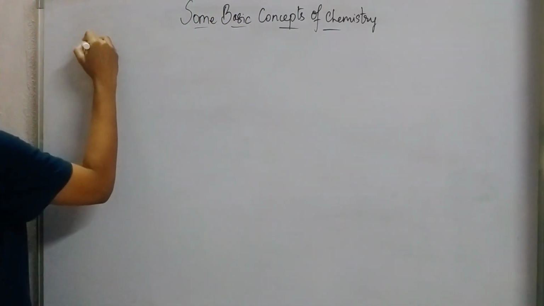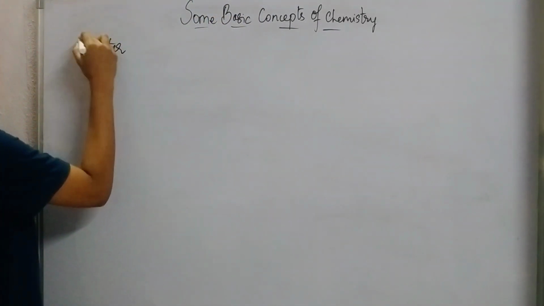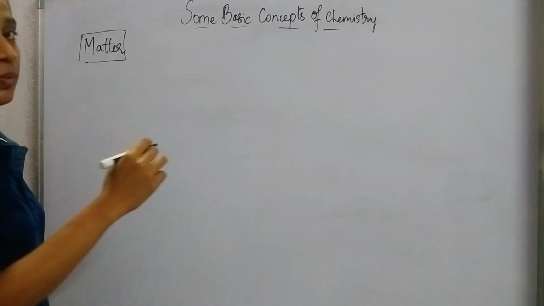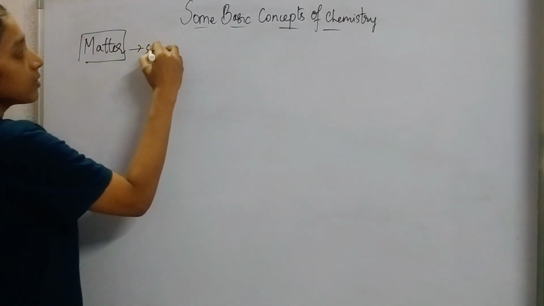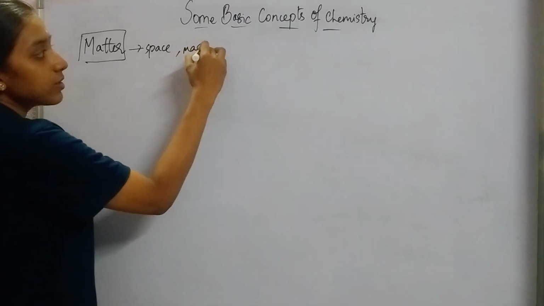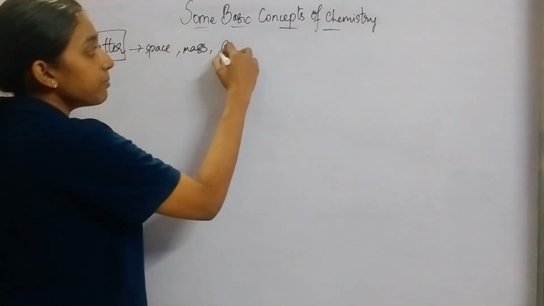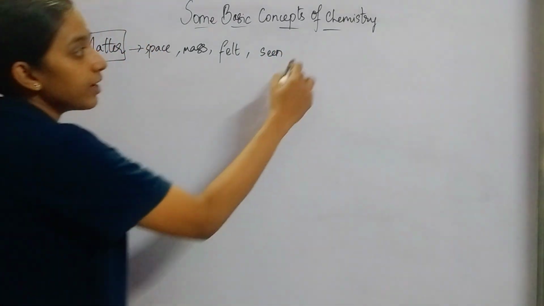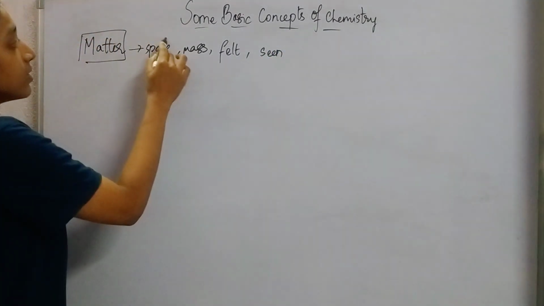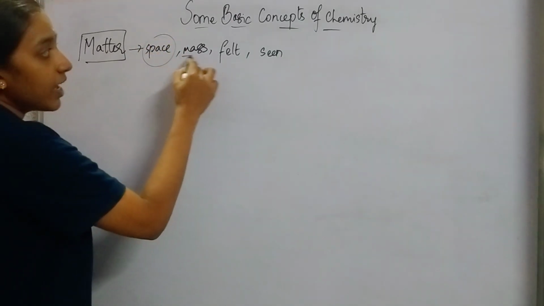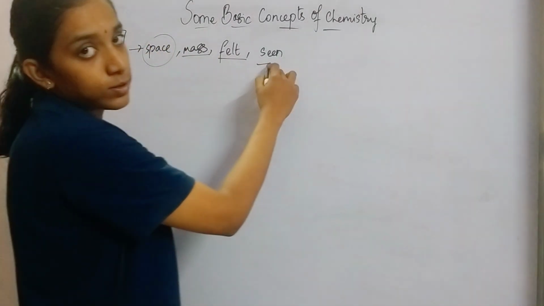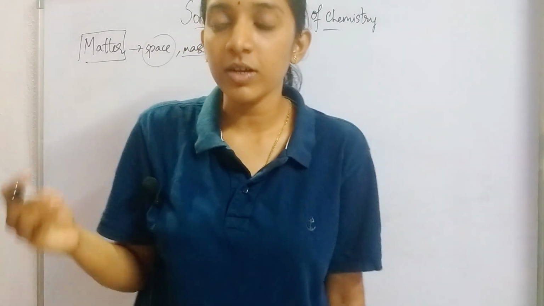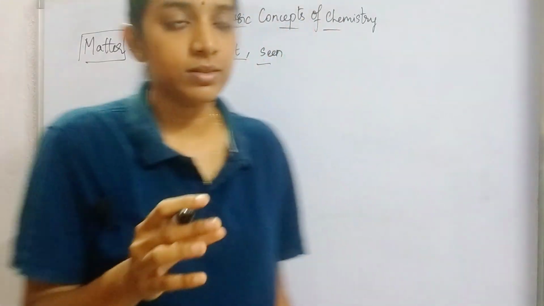So first, what is matter? Matter is something which occupies space, which contains mass, which can be felt by anyone and it can also be seen. For example, if we take a book, we can say that it occupies space, it has mass, it can be felt and it can also be seen. And the things which are around us are also taken as matter.